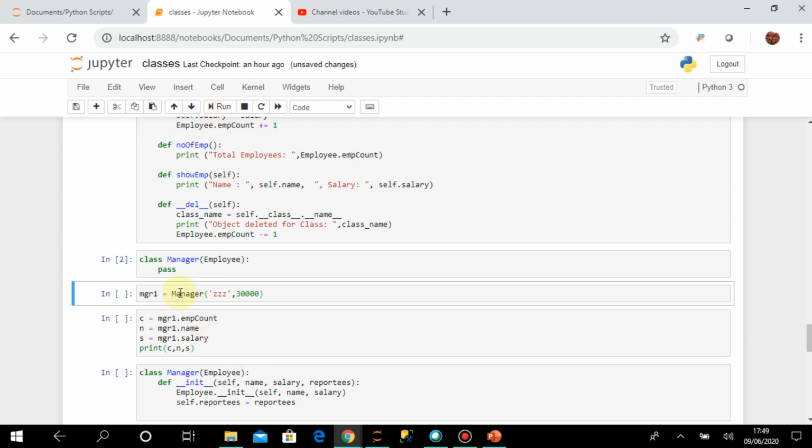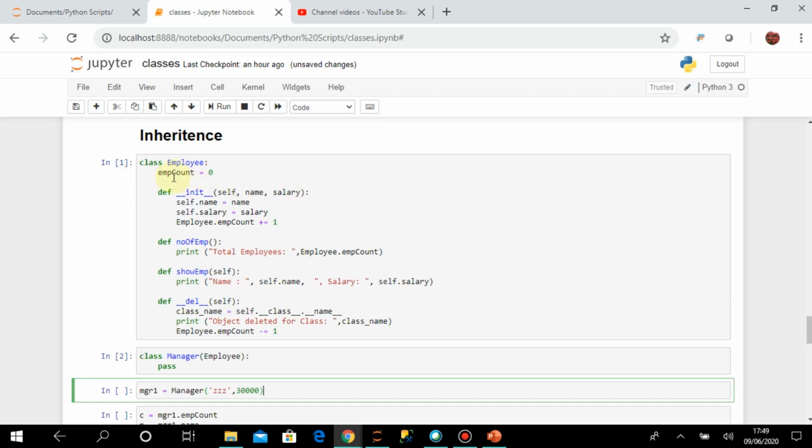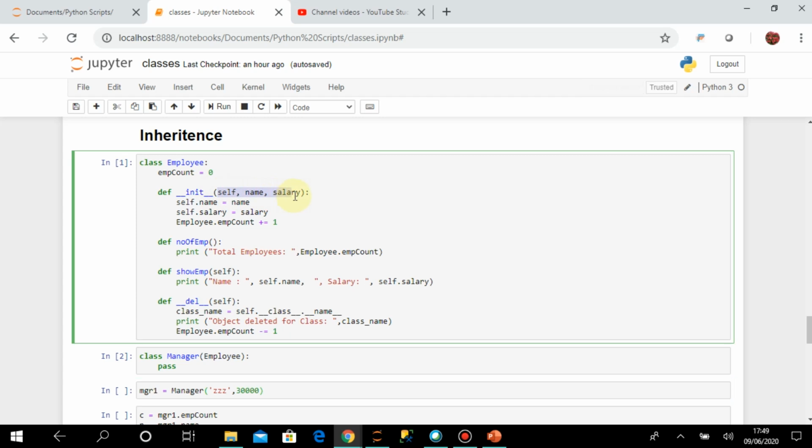Now I am creating one object of the manager class, mgr1, where I have written mgr1 equal to manager, and inside the brackets I have sent two parameters, that is name and salary. If you remember, in the employee class the constructor takes three arguments: self, name and salary.